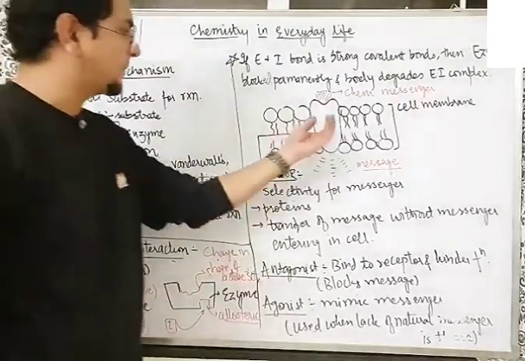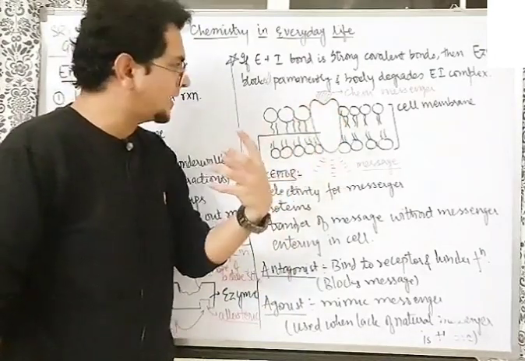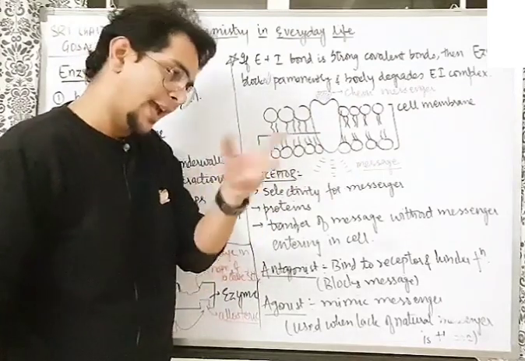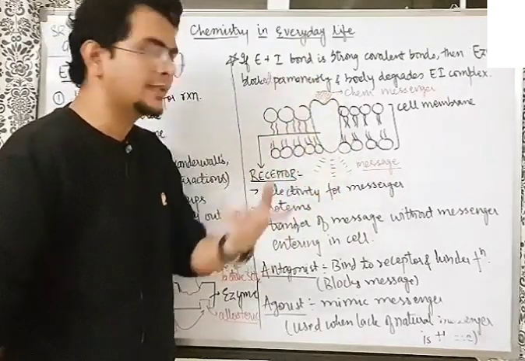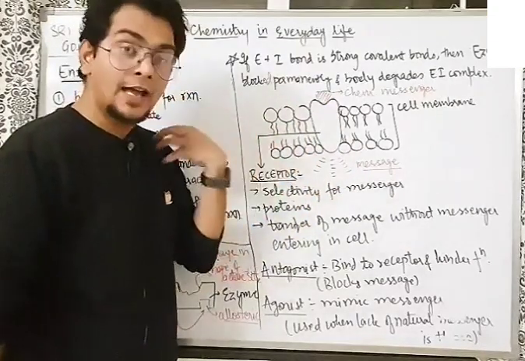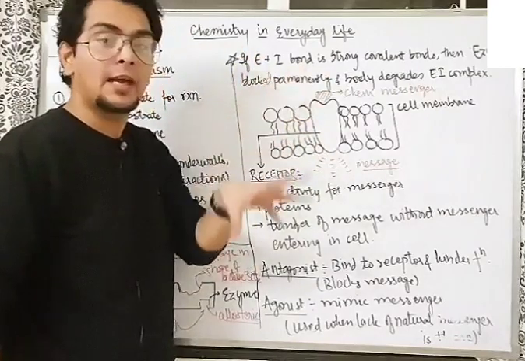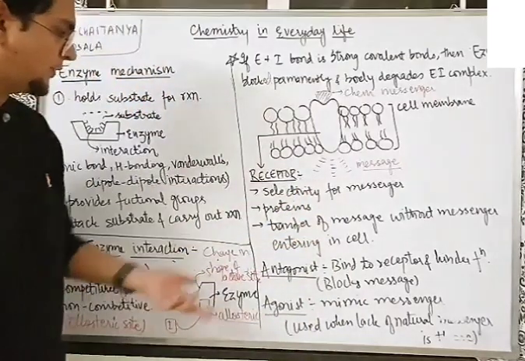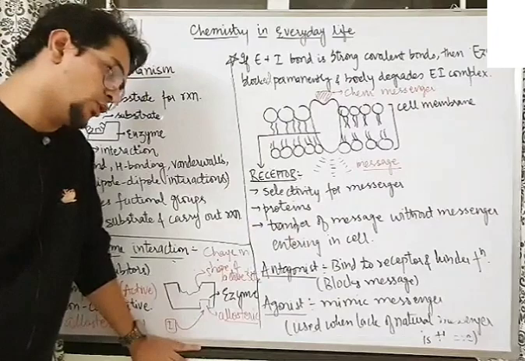Why? Because receptors are proteins. So the active site of this receptor will have different amino acid sequences, and on the basis of amino acid sequences, different chemical messengers will come and bind to the receptor site. So understand, if I have a specific amino acid sequence, I will bind with only a specific chemical messenger. So here selectivity is very high. Second, they are proteins, we know that. Transfer of message without the messenger entering the cell, also we know now.